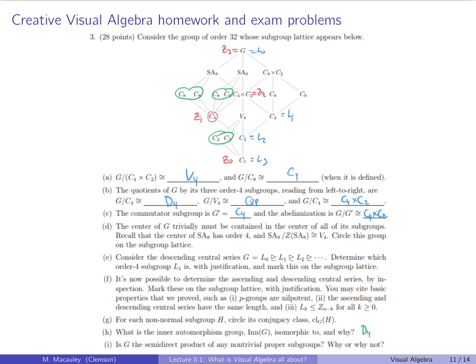Is G the semidirect product of any of its proper subgroups? Why or why not? Well, any two proper subgroups up here, you need two that intersect trivially. Anything up here intersects in C2. So you have to have a C2 with something of order 16. But this is contained in all those three, so there's no way that any two of these things are going to intersect trivially. So no, this is not the semidirect product of any of its subgroups.